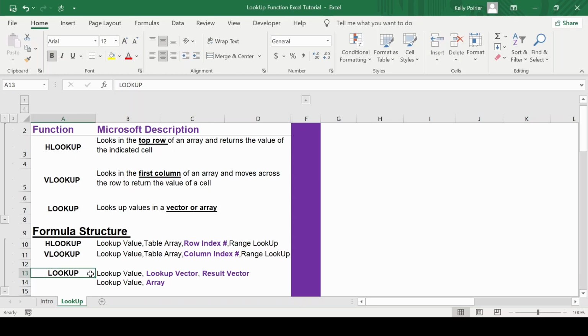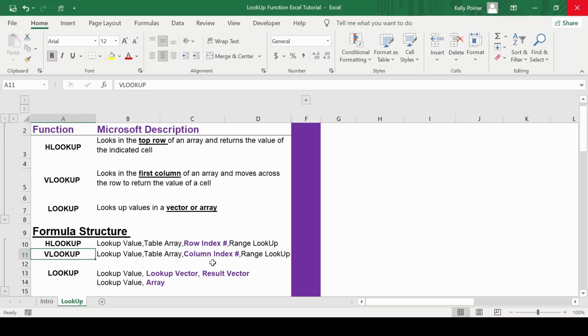The benefit of this function is that even if you add or delete a column or row, it will not affect your outcome. The reason is that you have specified that column or row. When you use the HLOOKUP or the VLOOKUP, you will need to adjust the column or row index number. This can become an inconvenience as it can take time to identify the issue.